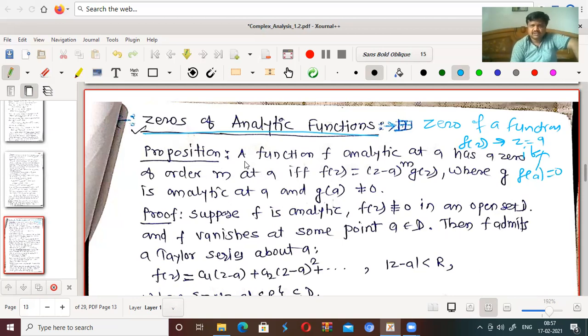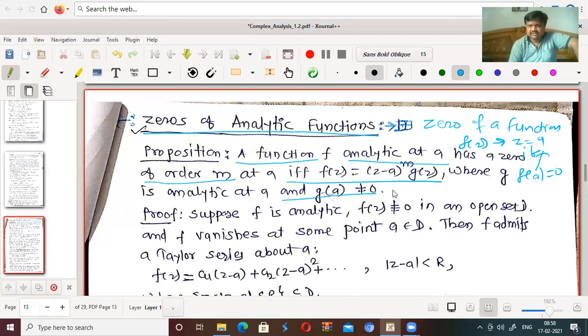We have first proposition: a function f analytic at a has a zero of order m at a if and only if f of z equal to z minus a to the power m into g of z, where g is analytic at a and g at a is not equal to 0.